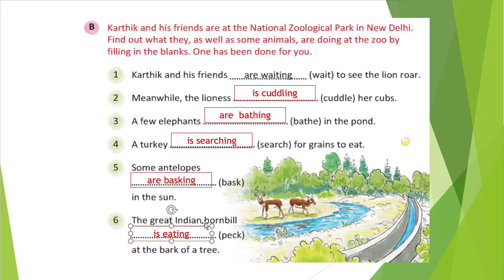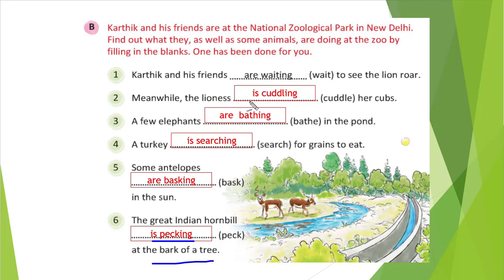It has to be pecking. Okay, this is the correct answer. Unfortunately I wrote eating. So this word is pecking, verb with ing, at the bark of a tree. That is not at all difficult.